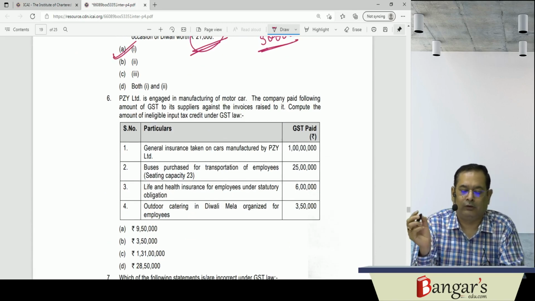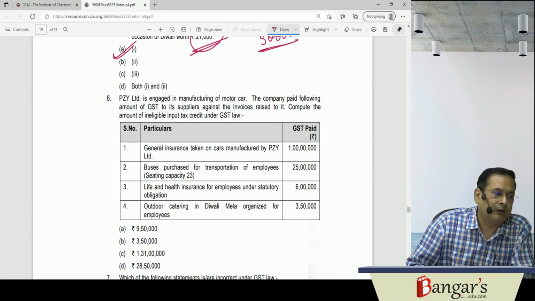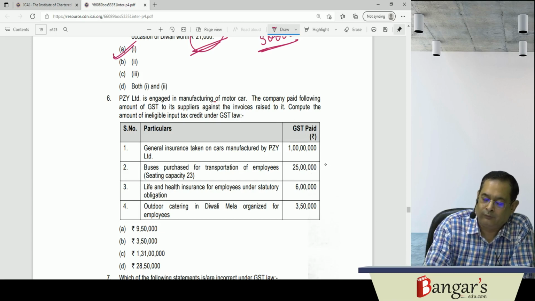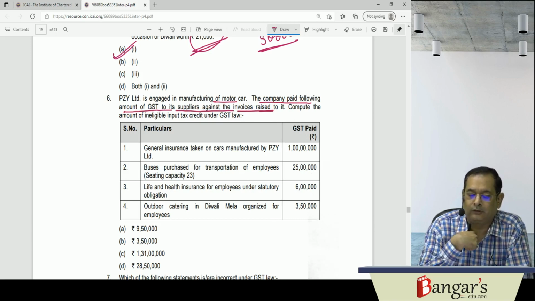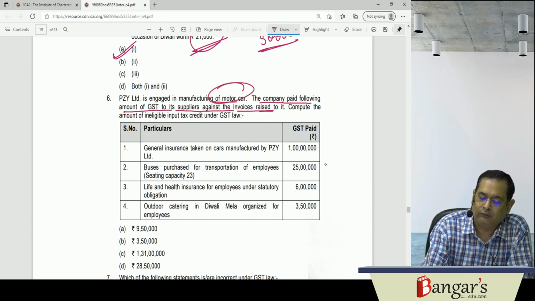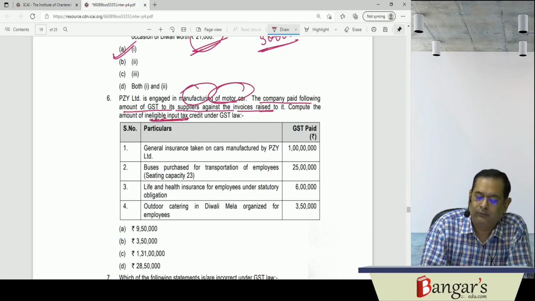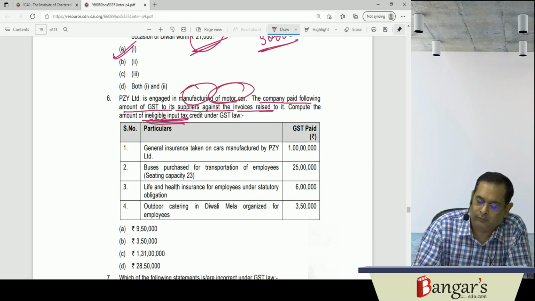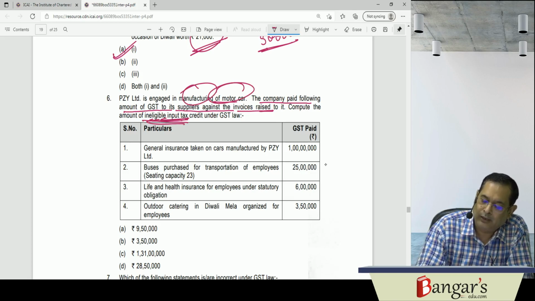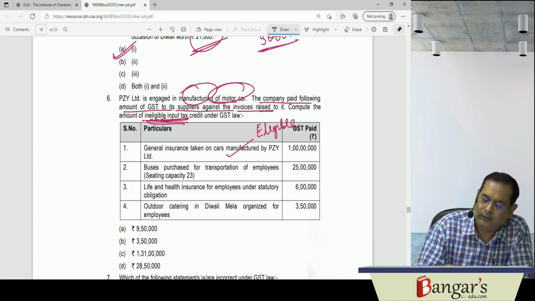The next question is PZY Limited. PZY Limited is engaged in manufacturing of motor car. The company paid the amount of GST to its suppliers against invoices raised to it. So they are engaged in manufacture of motor car. Compute the amount of ineligible ITC. They are asking for ineligible. General insurance taken for cars manufactured by PZY. This is eligible.